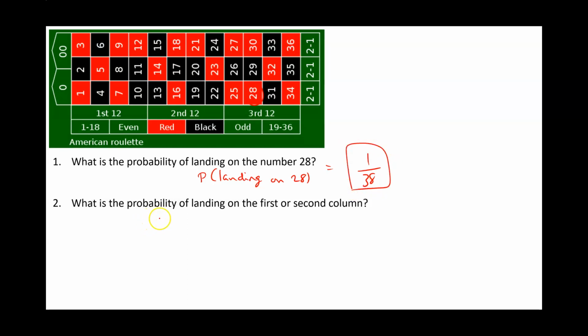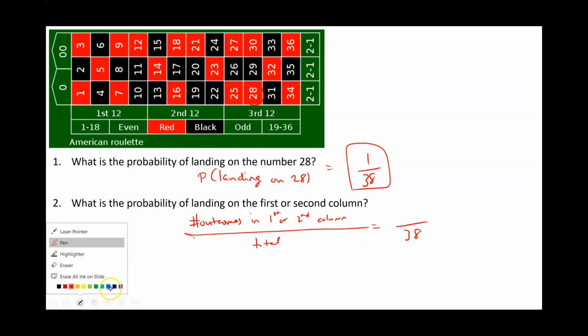The second one says, what is the probability of landing on the first or second column? So we want to know the number of outcomes in the first or second column. So if the little ball on the roulette wheel lands on any number that's in the first or second column, then you win. So we want to know how many outcomes we have divided by the total number of outcomes. Well, we know the total number is 38.